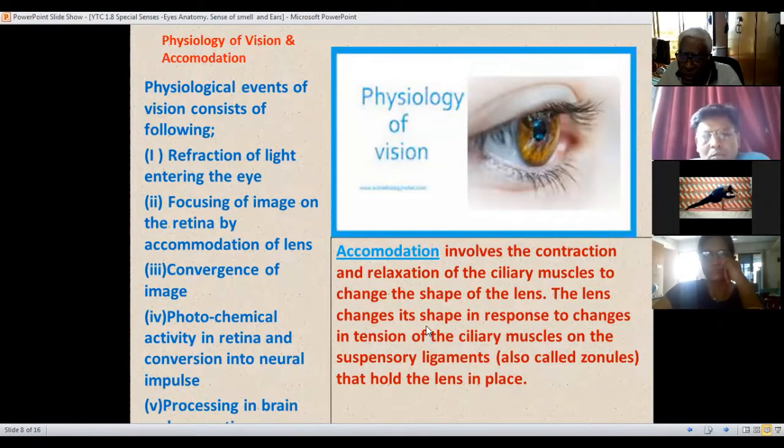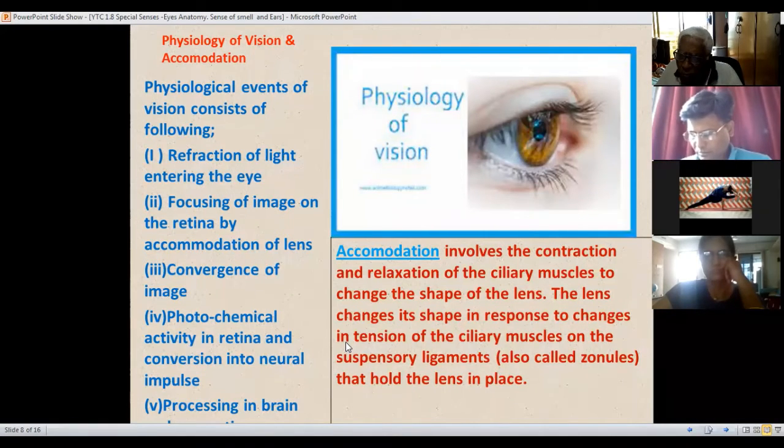The lens changes its shape in response to changes in the tension of the ciliary muscles on the suspensory ligaments, also called zonules, that hold the lens in place. It involves the contraction and relaxation of the ciliary muscles to change the shape of the lens.